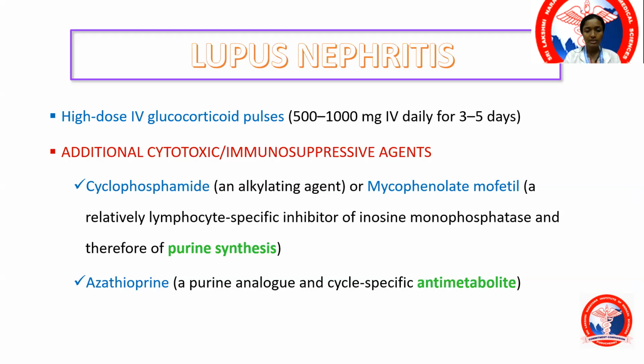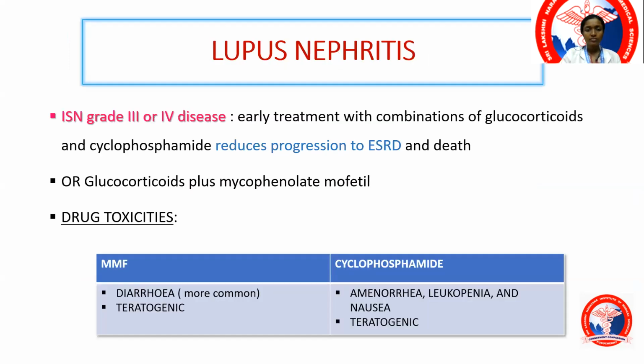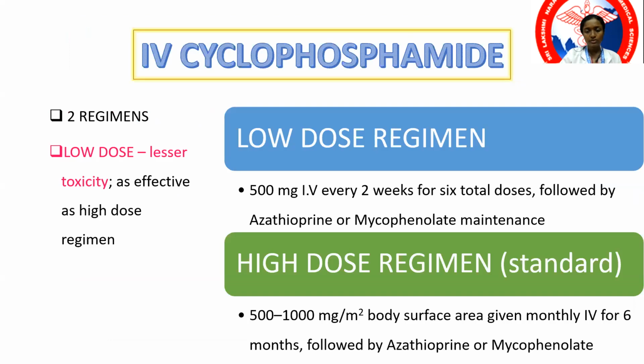Azathioprine, which is an anti-metabolite. So basically, you have two arms. Either you put the patient on MMF, which has lesser side effects, or cyclophosphamide, both of which are teratogenic. So cyclophosphamide is one of the most popular drugs that are used along with high-dose steroids. They have two regimens, a low-dose regimen and a high-dose regimen. That is 500 milligrams of intravenous cyclophosphamide once every 2 weeks, total of 6 doses, followed by MMF or azathioprine.